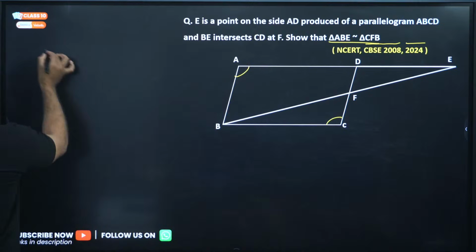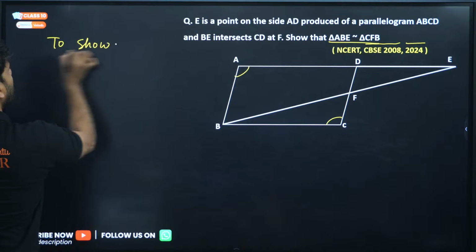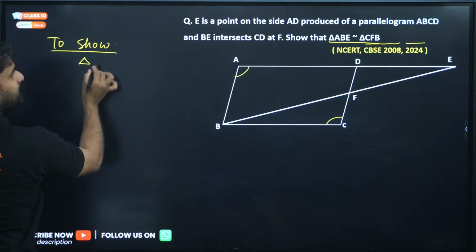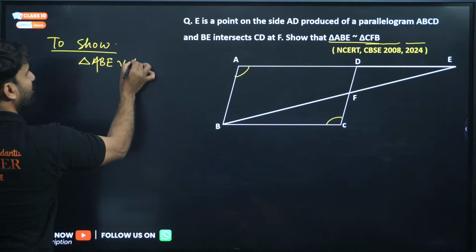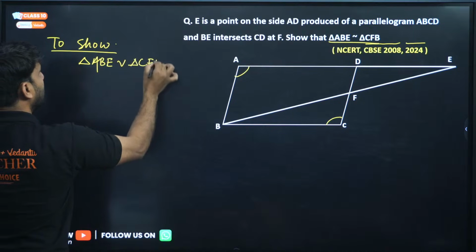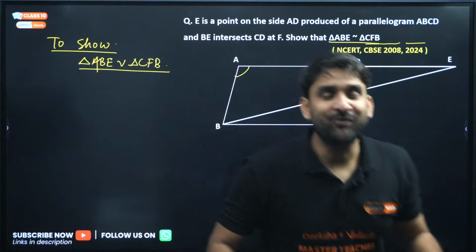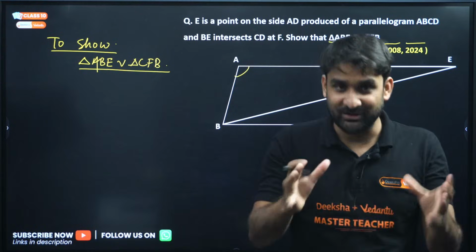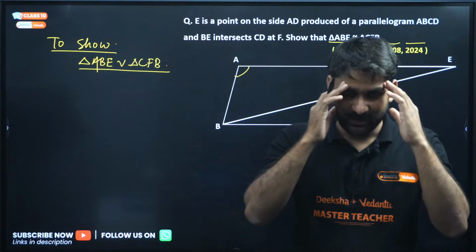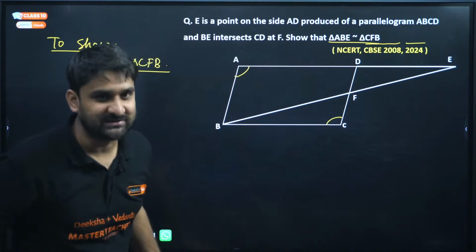Come on, my dear. What we have to show here? To show triangle ABE is similar to triangle CFB. See what teachers do and follow when doing maths questions. Listen, my dear, we have to prove triangle ABE is similar to triangle CFB.